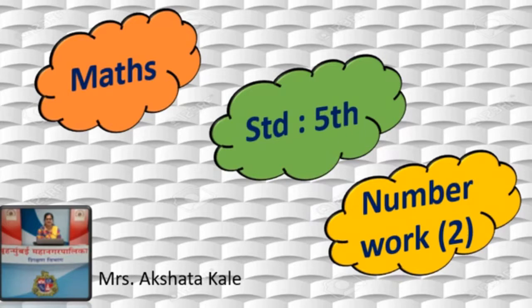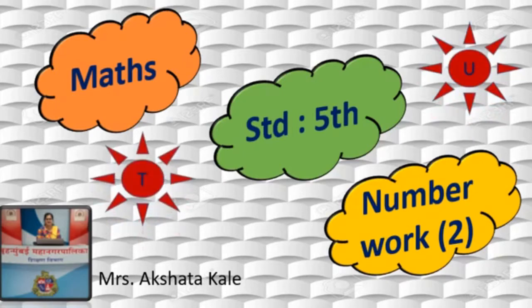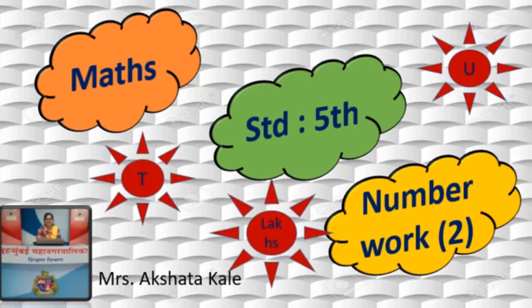Students, we have done in the last lecture about number work part 1 and we studied about 6-digit numbers and 7-digit numbers, isn't it? We learned how to read, how to write, and how to write them in words. Correct? We studied about the expanded form of the number and about the place value too. Today we will learn about 8-digit numbers and 9-digit numbers.